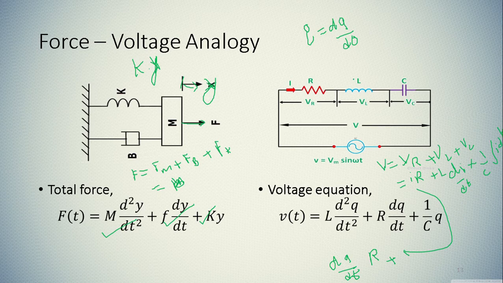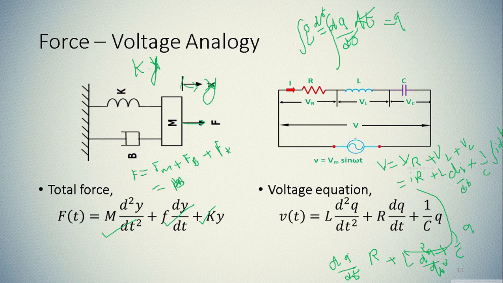In place of di by dt, we have to put the value of I, so it will be d square q by dt square, plus 1 upon C, and put I right here, so I is dq by dt. If you take the integration of dq by dt with respect to dt, the dt will be cancelled. Integration of dq will give you q.